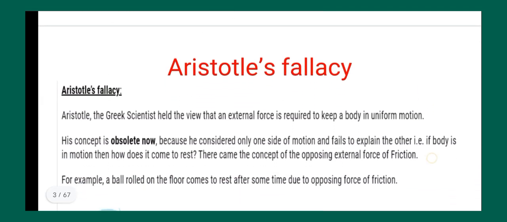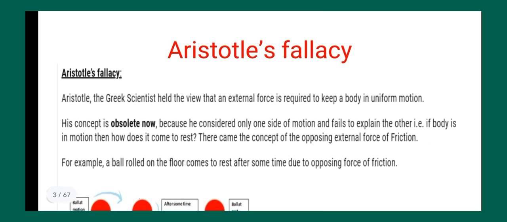Okay, so here is Aristotle's fallacy. Aristotle was a Greek scientist who held the view that an external force is required to keep a body in uniform motion. Aristotle was the person who, by doing several experiments, concluded that the body will be in uniform motion when external force is applied.